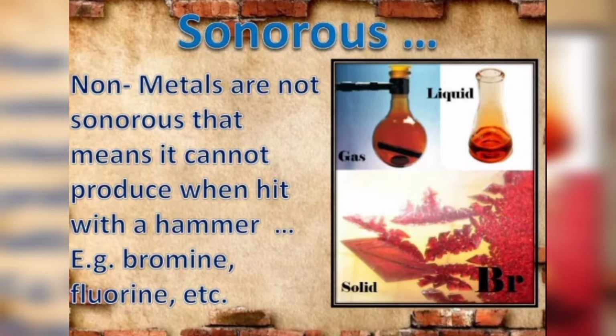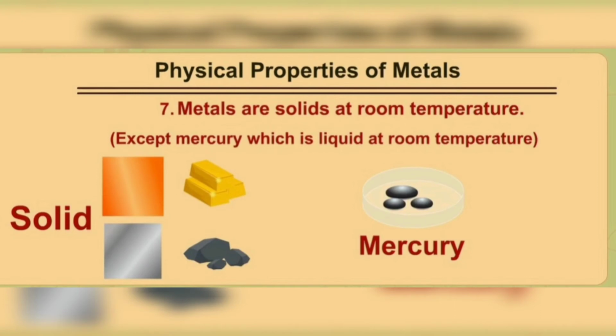Let us move on to another property, the physical state of metals and non-metals. Metals mostly occur in solid state at room temperature, except one metal that is always in liquid form at room temperature.